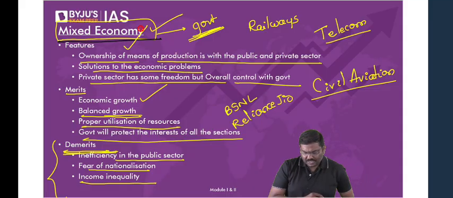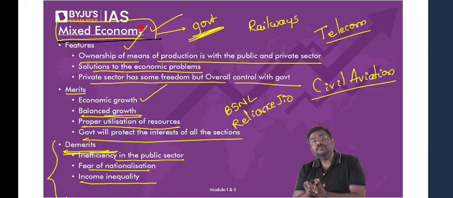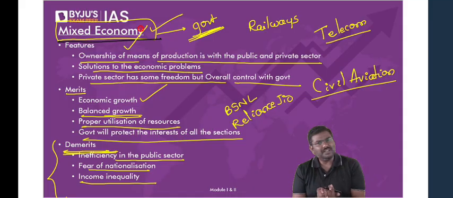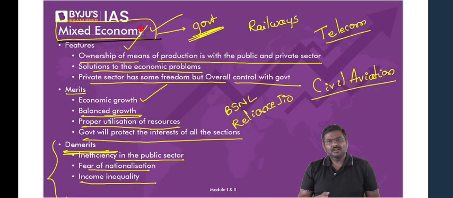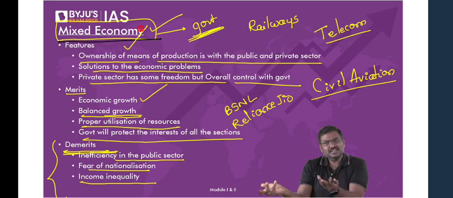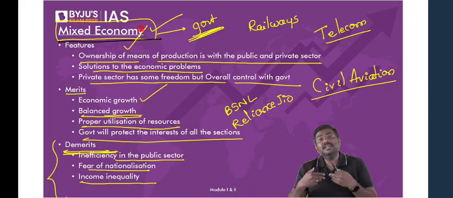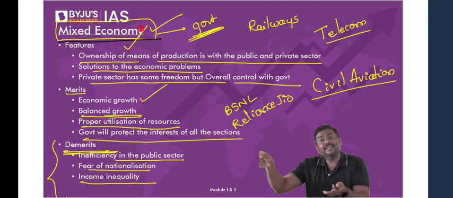Why is there inefficiency in the public sector? My dear, it could happen because the private sector, in order to earn profit, might invest a lot of money, get better technology, use the resources much better, which may or may not be matched by the government owned entities. For example, take Air India. Don't you think Air India had aeroplanes? Of course, yes. They had pilots, they had other people to provide services. But even then, why were they incurring losses? Because they were not able to match, in terms of quality, in terms of pricing, the competition that was given by the private sector.